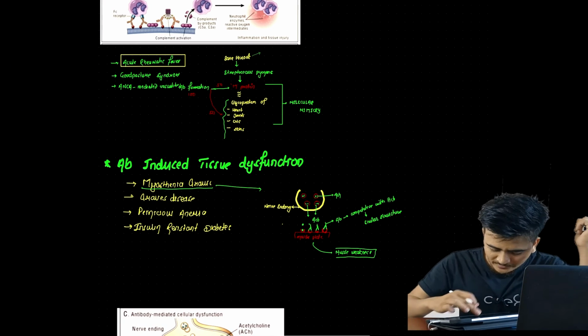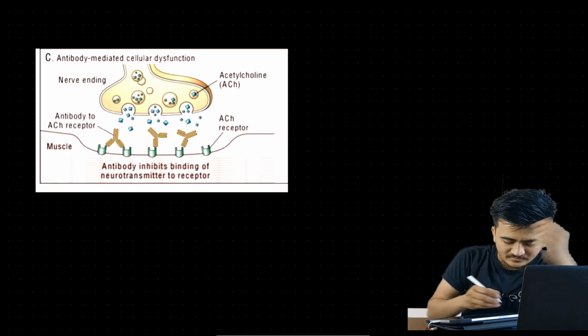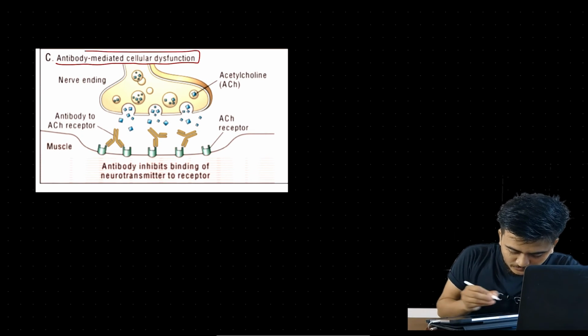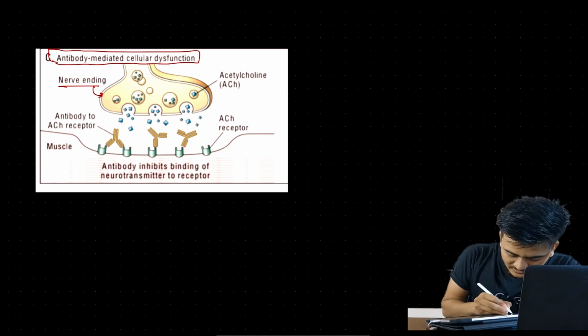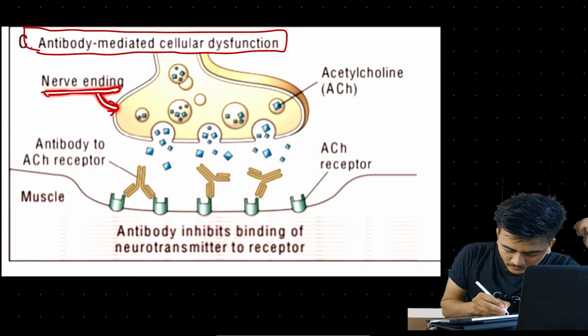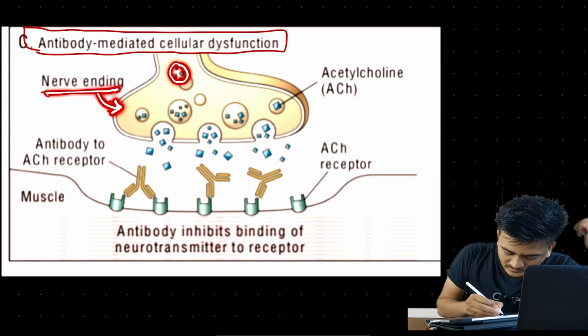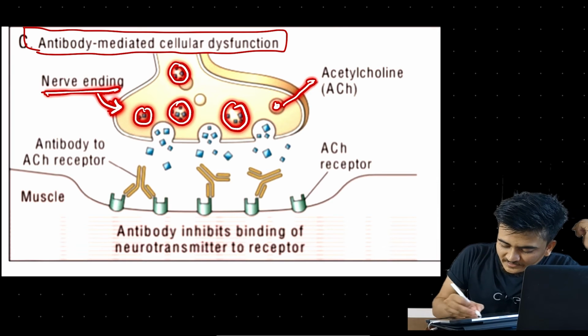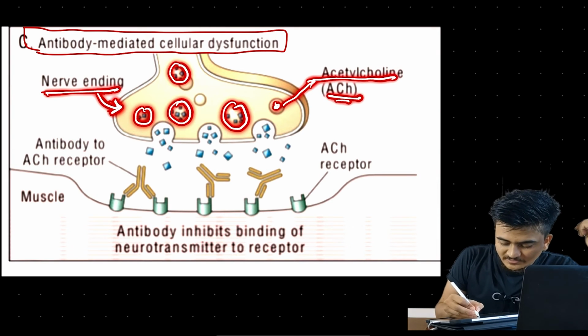Okay, we can see the diagram here. This is the diagram for antibody induced muscle cellular dysfunction. This is the nerve ending, and these are the vesicles that contain acetylcholine, the neurotransmitter.